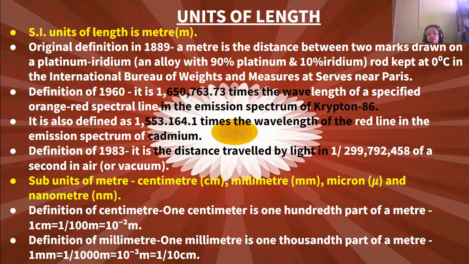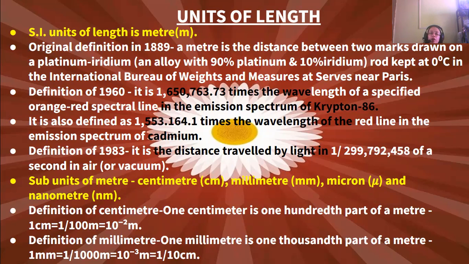In the year 1960, it was defined as 1,650,763.73 times the wavelength of a specified orange-red spectral line in the emission spectrum of krypton 86.